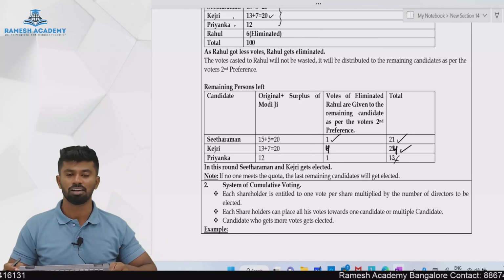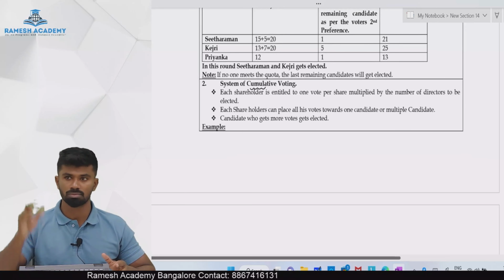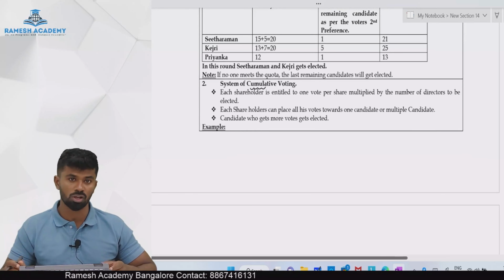Then we have a second system or second method of voting under proportional representation, that is the system of cumulative voting. What is cumulative? Accumulate. So here the number of shares of the voters will be multiplied with the number of vacancies, and the person will get such number of votes which he can cast in favor of any one candidate, or he can distribute among the candidates. That is why it is called the system of cumulative voting. And whoever gets the majority in the order, they will get elected.